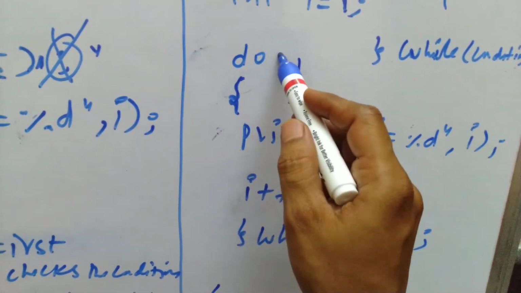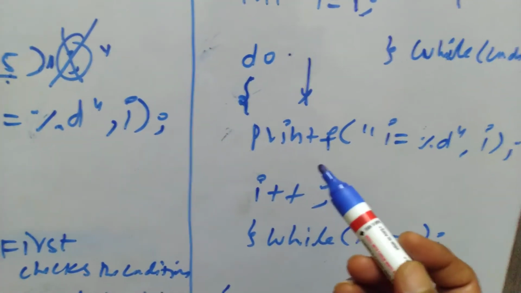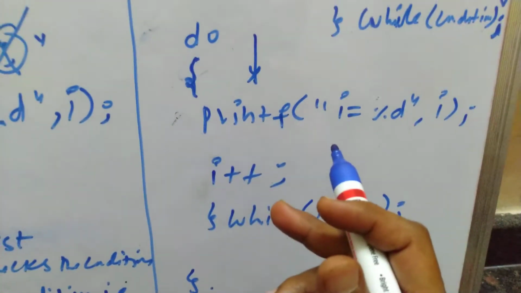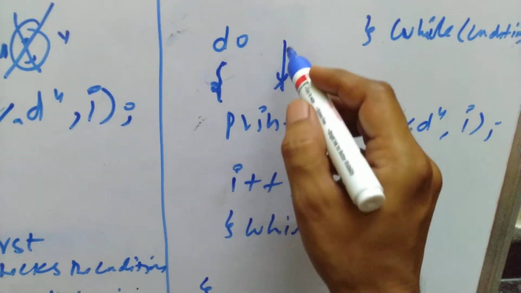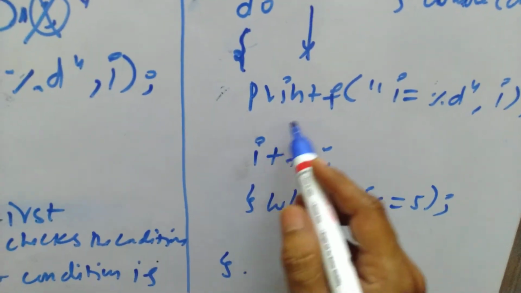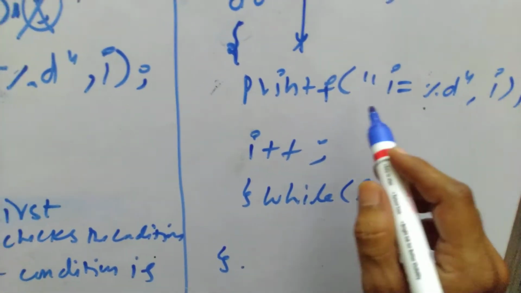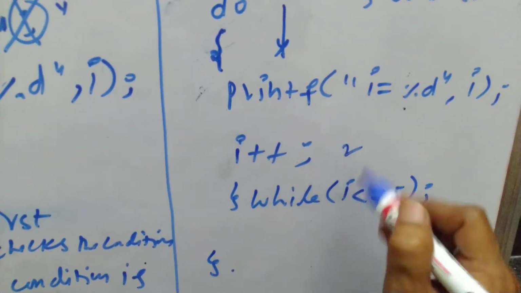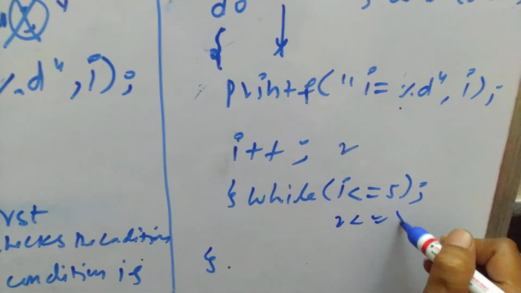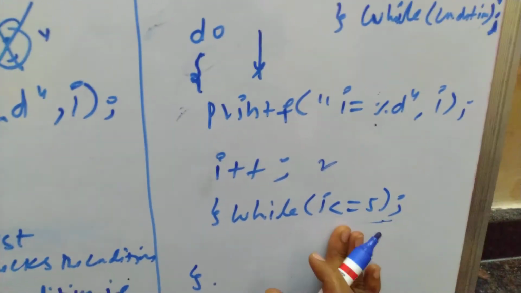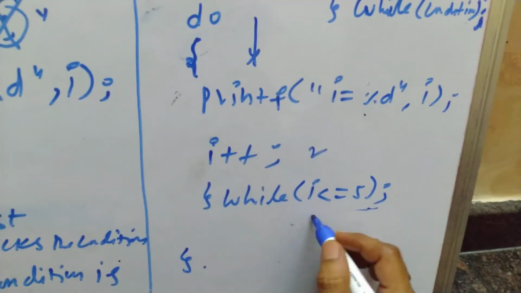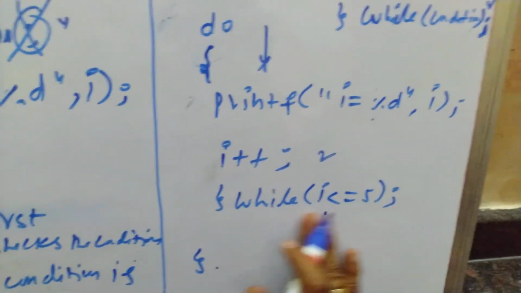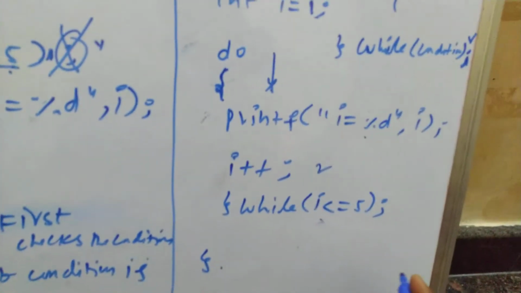Here in do, I am not checking any condition. That is the syntax of the C program. What happens here is that it simply executes. It prints i equal to 1, and i plus plus means the i value becomes 2, and 2 is less than or equal to 5. This is how it works up to 5 times. 5 is less than or equal to 5, and when the i value becomes 6, it exits from the loop.